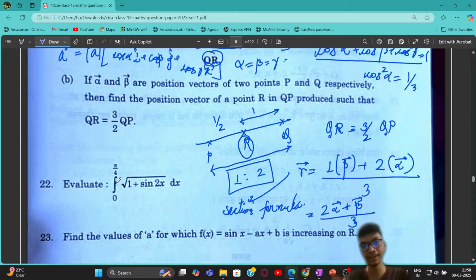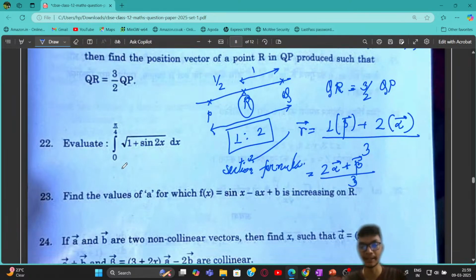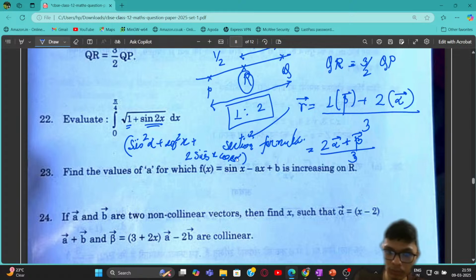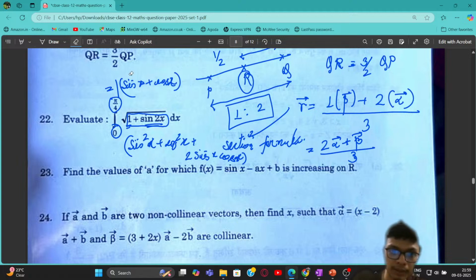Again, we have a problem of definite integral. Very simple, just use the trigonometric identities. I can write this 1 as sine square x plus cos square x, and you can write sine 2x as 2 times sin x cos x. So you get the expression 1 plus sine 2x as sin x plus cos x whole square. Taking the square root generates mod of sin x plus cos x. But since x is going from 0 to pi by 2, in which both are positive, I will omit the mod.